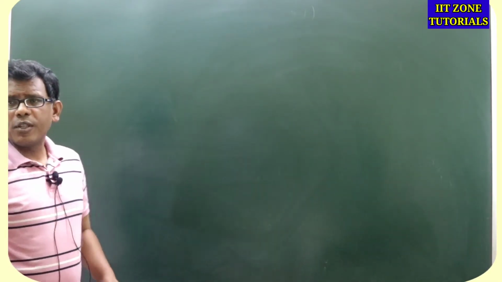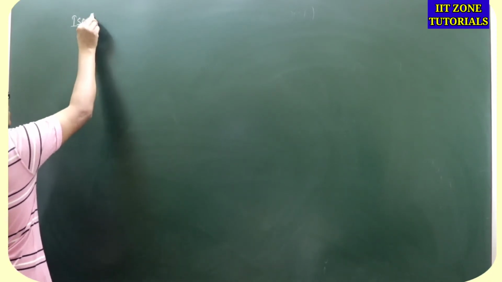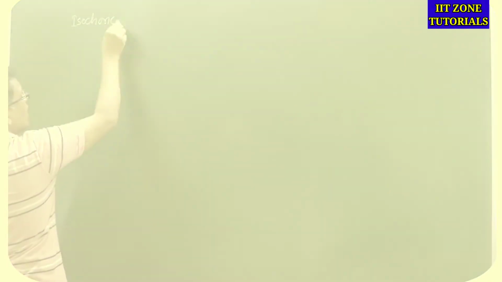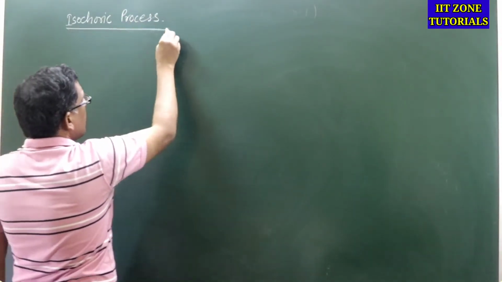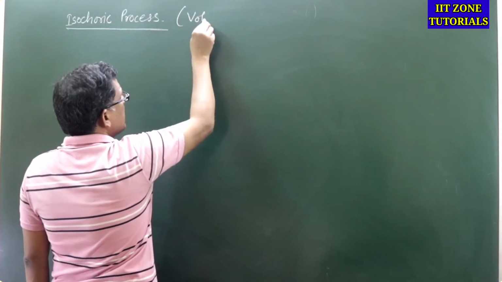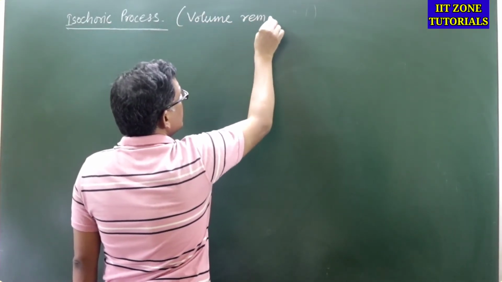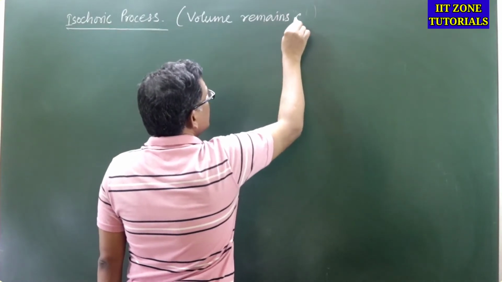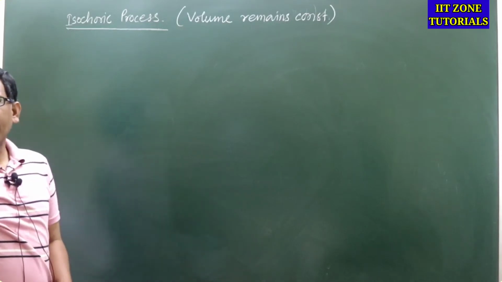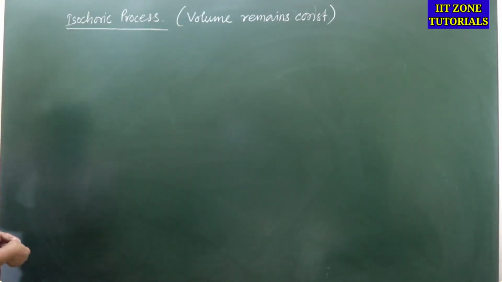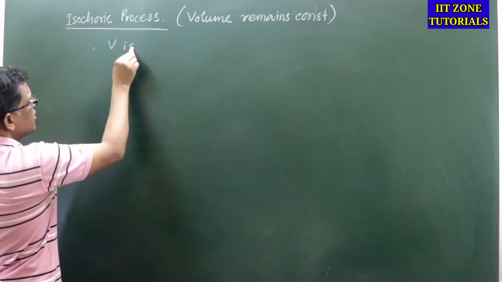In isochoric process, that is one where volume remains constant. It is the one where volume remains constant. Okay. In isochoric process, what happens? Volume remains constant. So since V is constant,